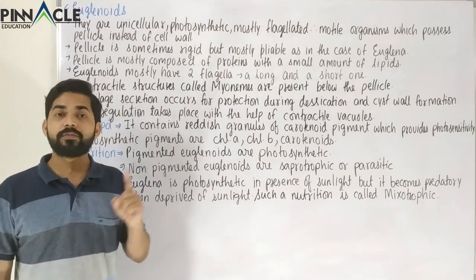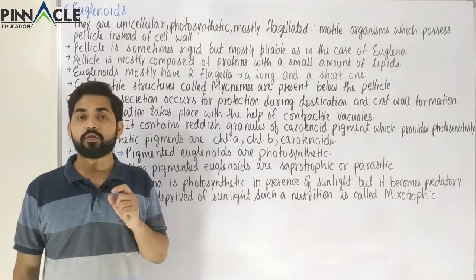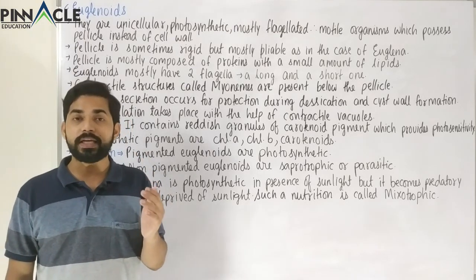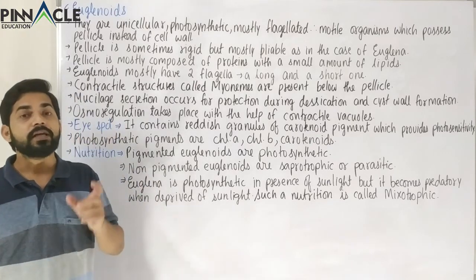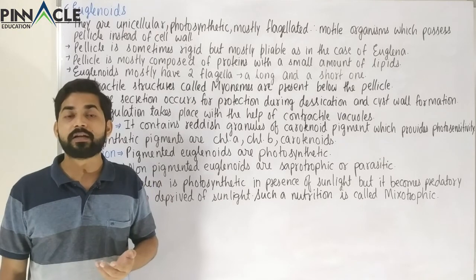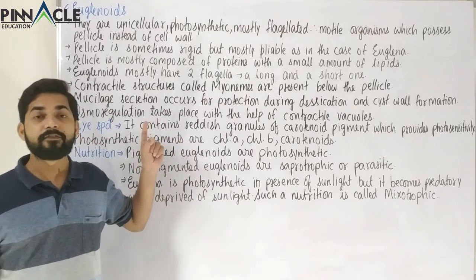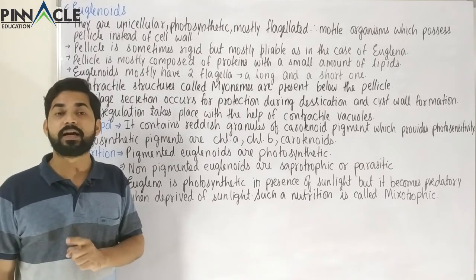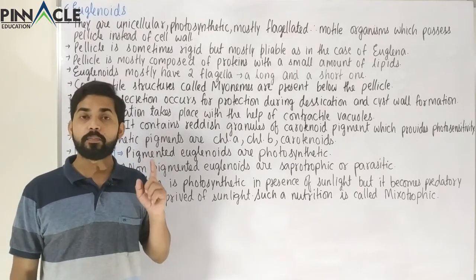This is what makes it different from the chrysophytes. We had seen that in chrysophytes flagella were normally absent, and therefore they floated passively and could not perform active locomotion. But these organisms possess flagella and therefore are motile.